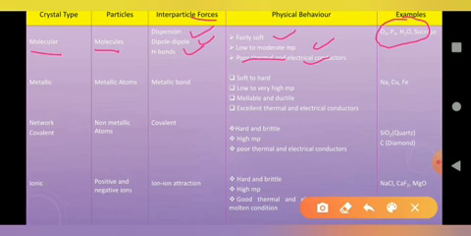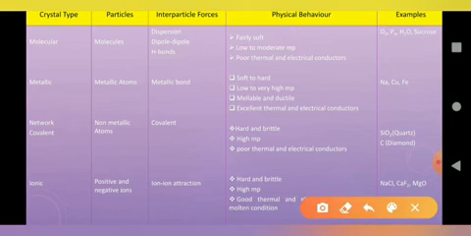Okay, next we move on to the second type of crystalline solid, that one is atomic crystalline solid. Atomic crystalline solids are further classified into metallic and covalent. Why is it further classified into two? Because of the nature of the atom. Some atoms are metallic in nature, for example iron, copper, sodium, on the left part of the periodic table. The extreme right part of the periodic table has